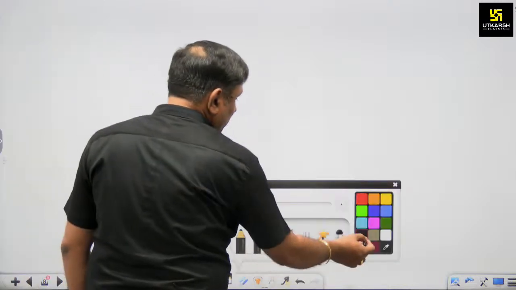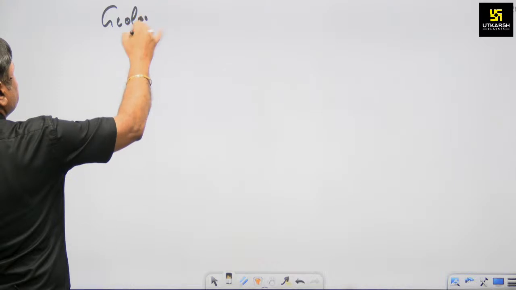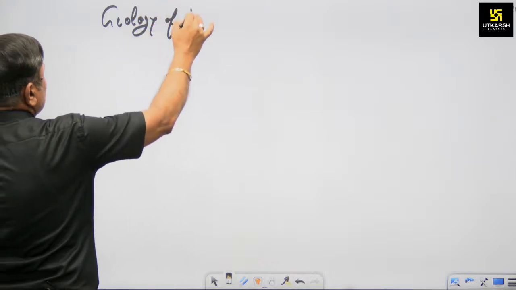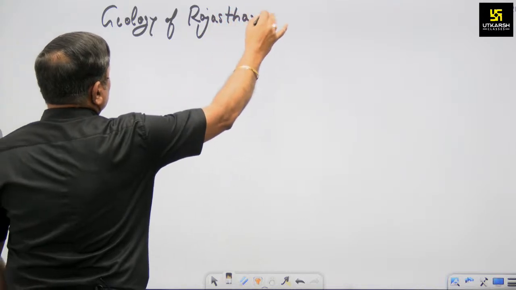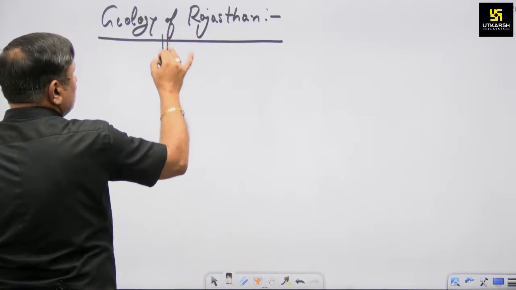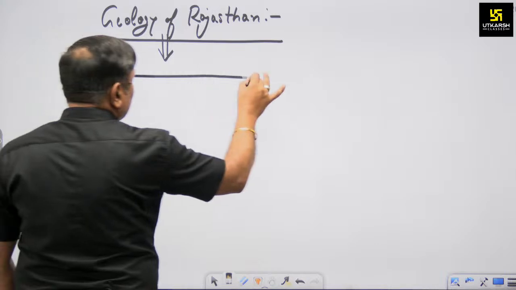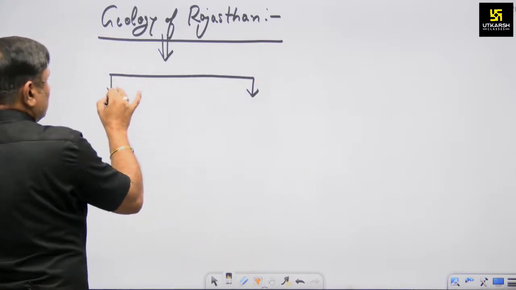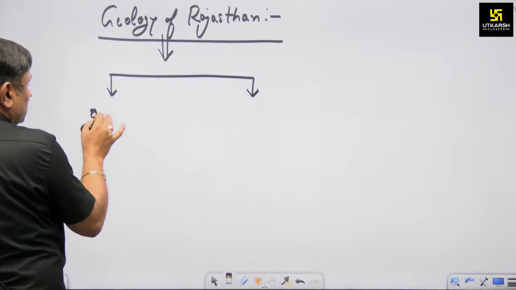Mention in your copy the geology of Rajasthan. As per geological aspect, Rajasthan is a part of two sections. First section, Rajasthan is a part of Gondwana land.